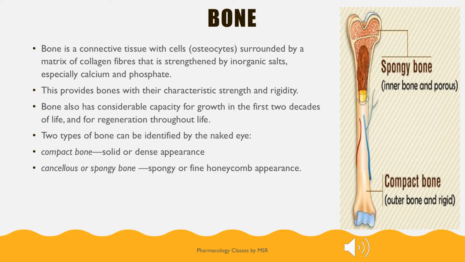Bone is classified into two types: spongy bone and compact bone. Compact bone has a dense appearance, whereas the spongy bone, also called cancellous bone, is present in the inner bone and has a fine honeycomb appearance.